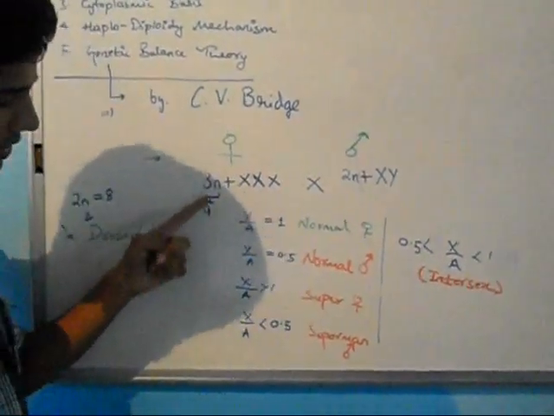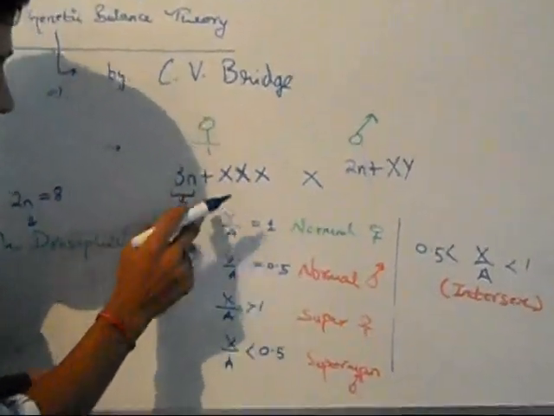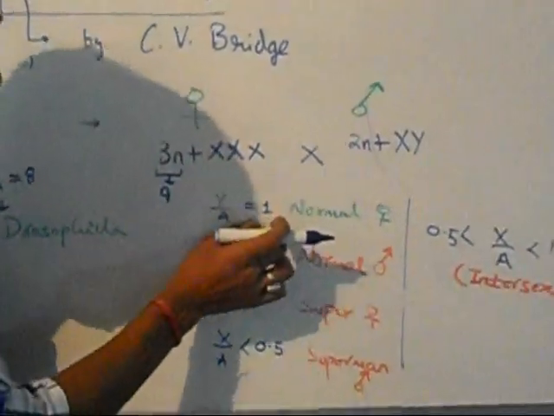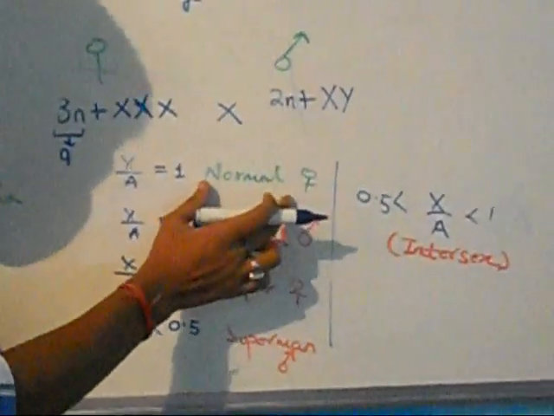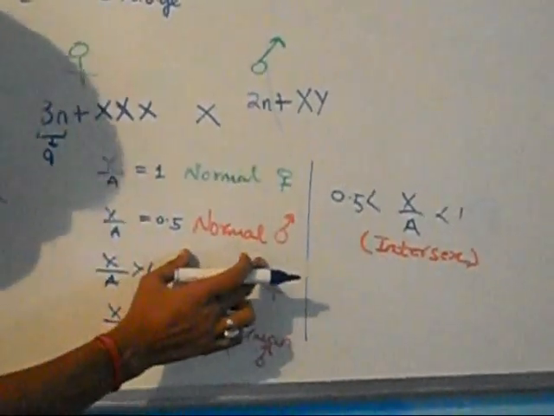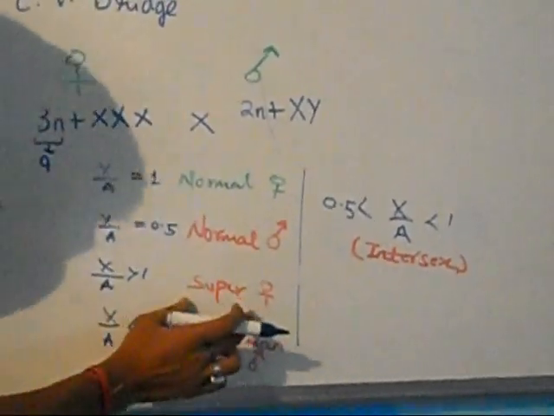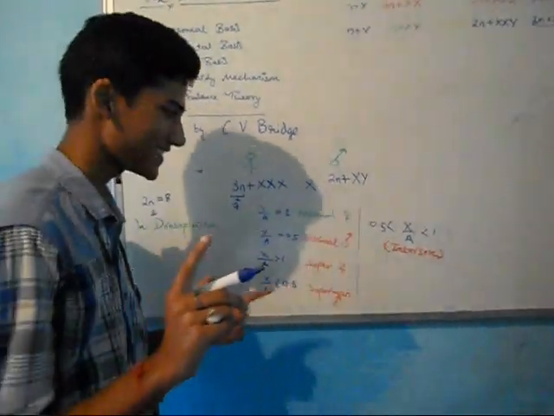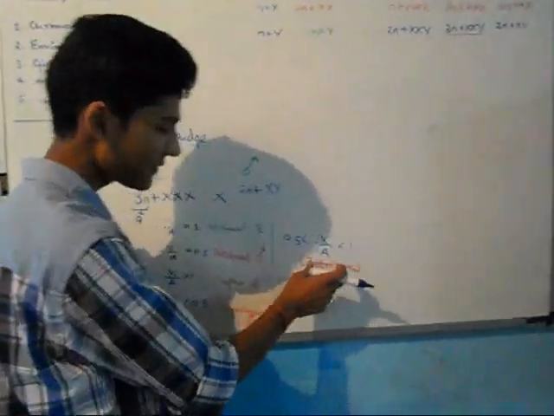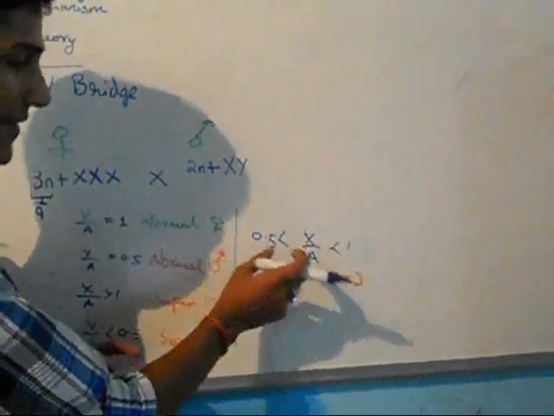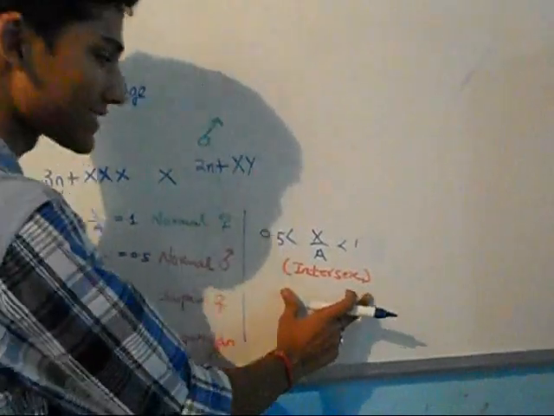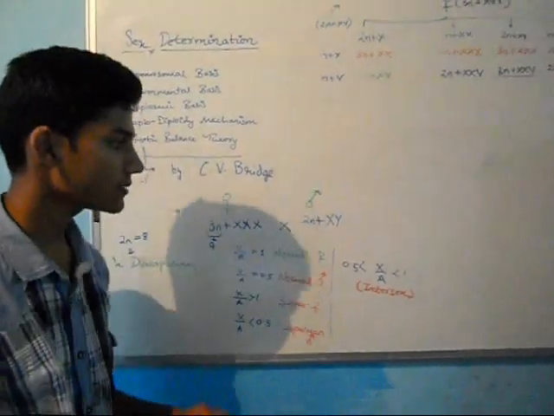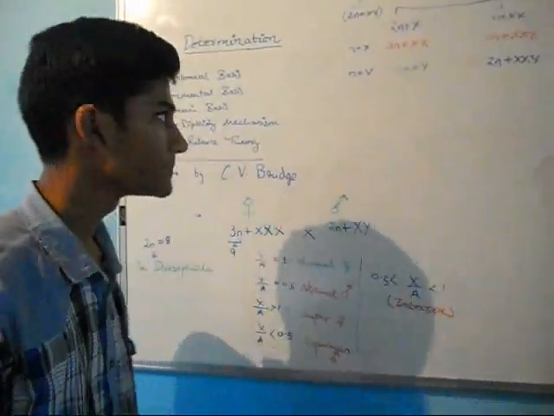He gave a theory according to which the ratio of the number of X chromosomes and the ploidy of autosomes, if it is equal to 1, the offspring will be a normal female. If it is 0.5, a normal male. If greater than 1, super female. And if less than 0.5, a super male. And if it is in between 0.5 and 1, it will be an intersex. Intersex is also called gynandromorph, and it will exhibit basically the characteristics of both female and male.